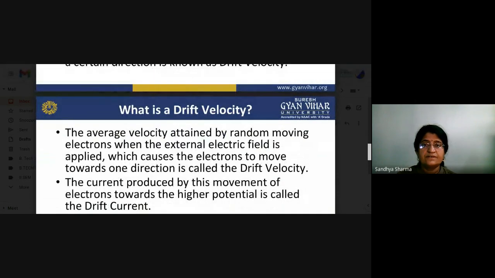The average velocity attained by randomly moving electrons when an external electric field is applied, which causes the electrons to move towards one direction, is called the drift velocity, and the current produced by this movement of the electrons towards the higher potential is called drift current.